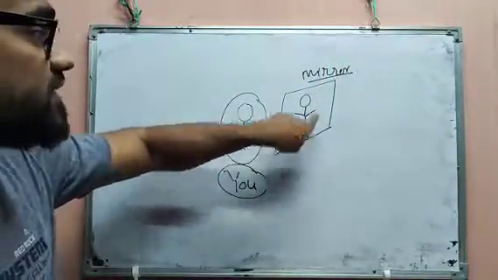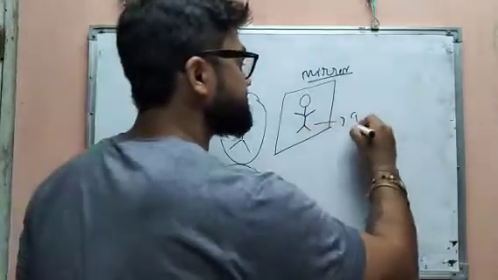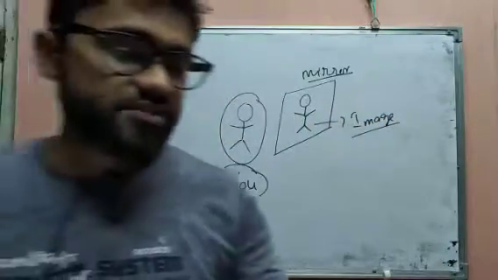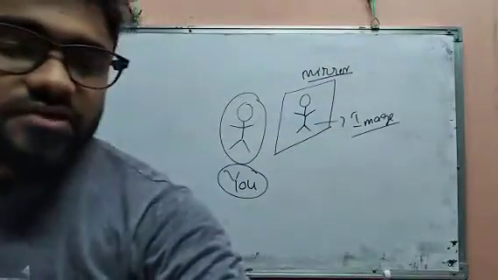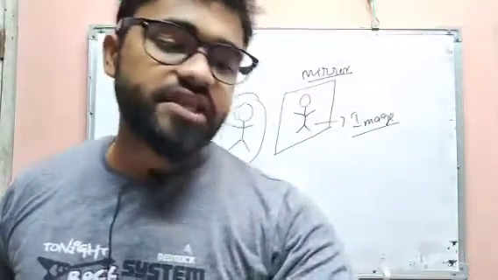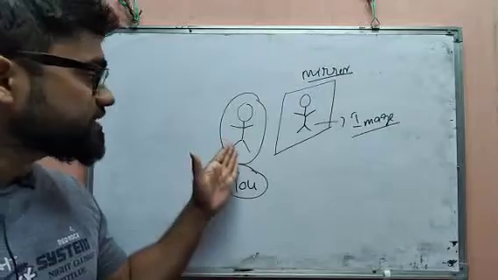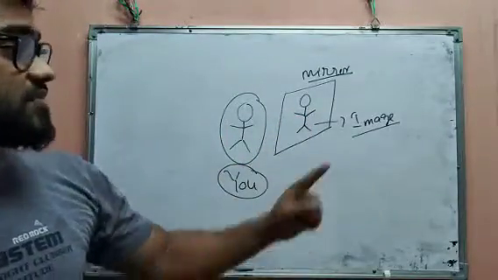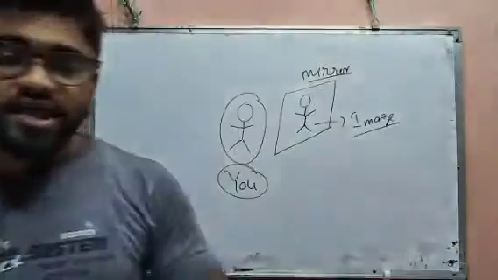You can see yourself in the mirror, and this will be considered as a what? This will be considered as an image. So image is what? The representation that we see in a mirror. If you are standing here and you see yourself in the mirror, this representation will be considered as a what? Image. Okay? So there are two types of image.